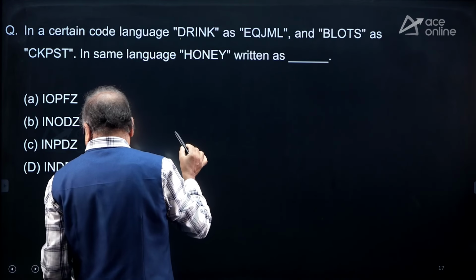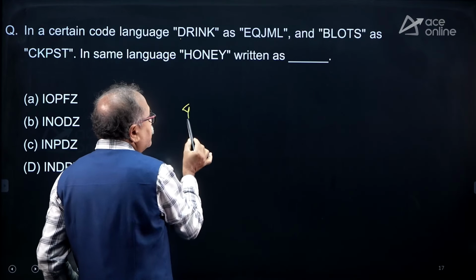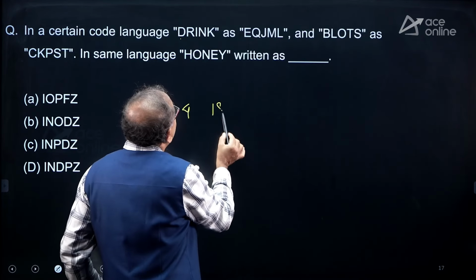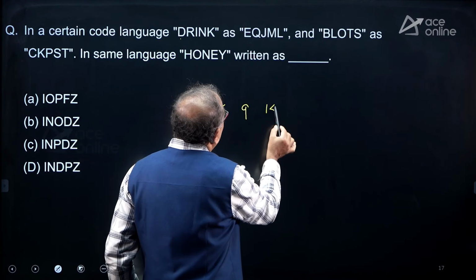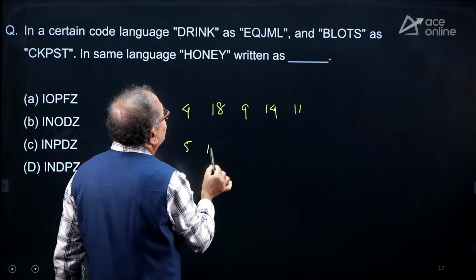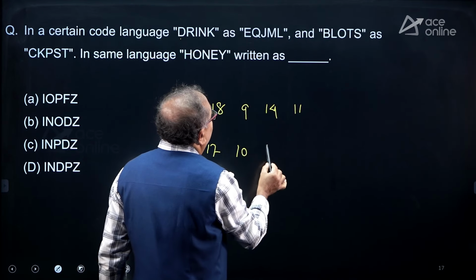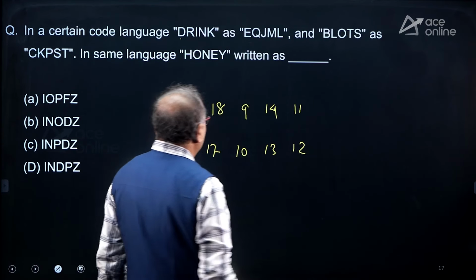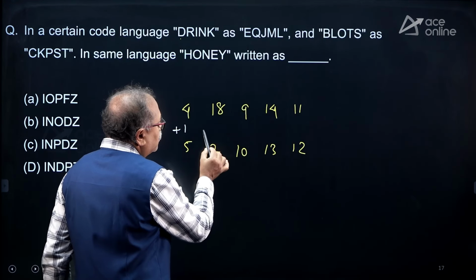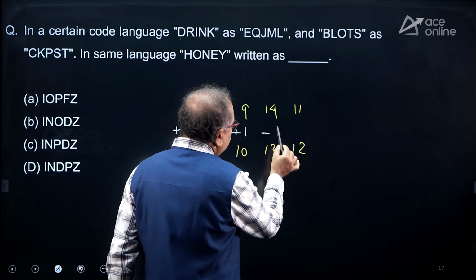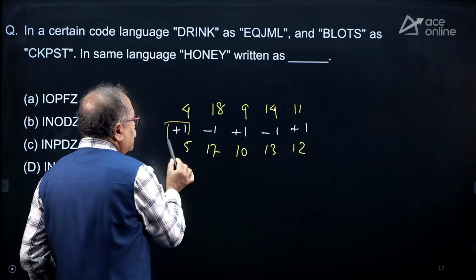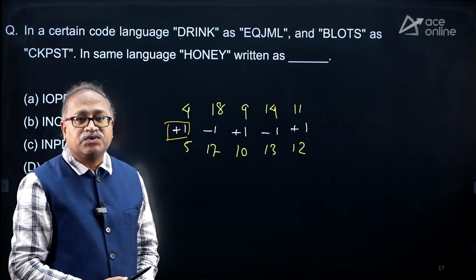So this is 4. I again say that there are a lot of importances if you know the number of letters. So that's 4 and 18 and 9 and 14 and K is 11, which is coded as E is 5 and Q 17, J 10, M 13, L 12. What I notice over here is plus 1, minus 1, plus 1, minus 1. Starting with plus 1 and alternating plus 1, minus 1, plus 1, minus 1.